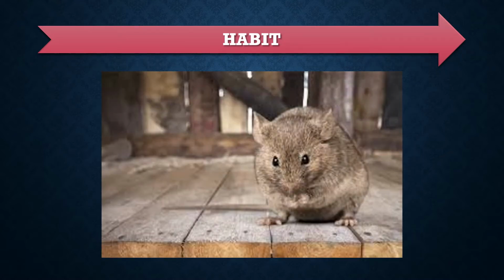Rats are omnivorous because they feed on grains, fruits and insects.